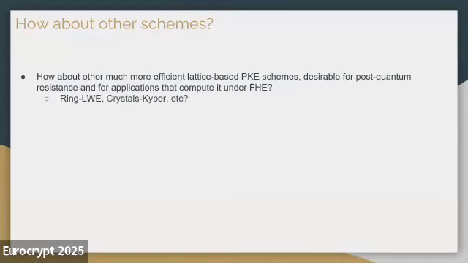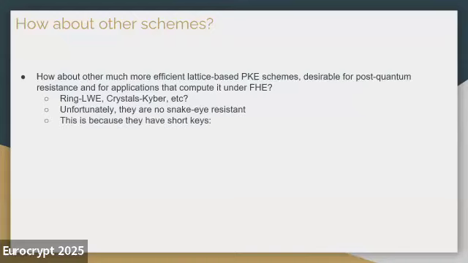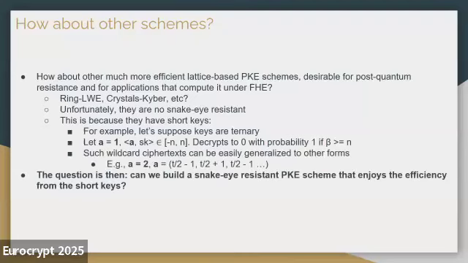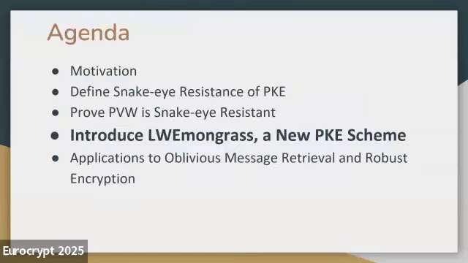For all the other schemes that are much more efficient than PVW and also suit our application needs, like Ring-LWE and Crystals-Kyber, they are indeed efficient, but they are not snake eye resistant. It is because they use short keys. So the keys can come from some ternary or binary or small norm distributions. I will skip the analysis here, but in the paper we show how to attack all those short key schemes. And all of this motivates us to have a new public key encryption scheme that is both snake eye resistant and also enjoys the efficiency of those short key schemes.